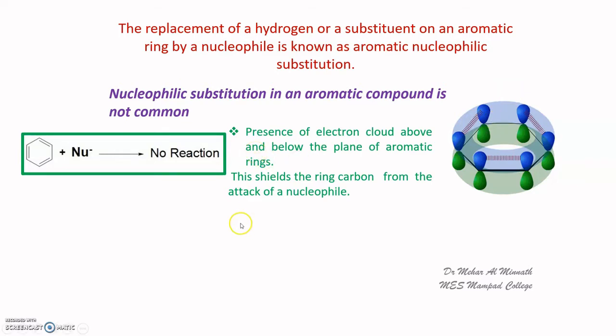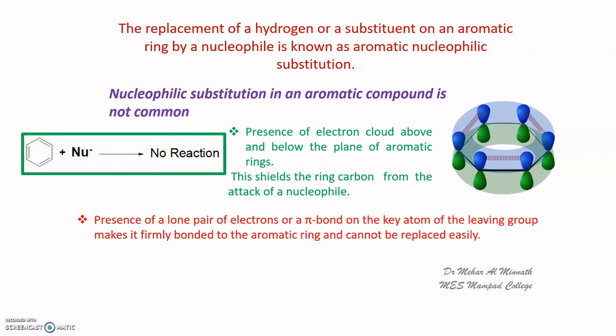Another reason which we can attribute to this low reactivity of aromatic systems towards nucleophilic substitution is the presence of a lone pair or a pi bond on the leaving group.